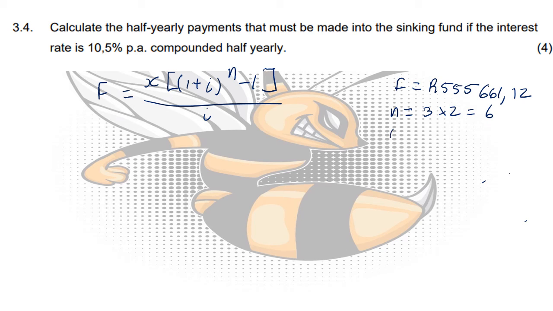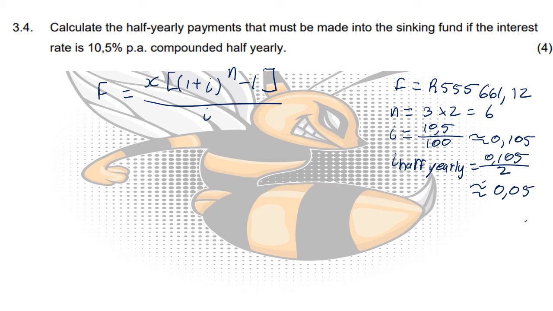Then my i value for yearly would be 10.5 divided by 100, which would give me 0.105. And then for a half yearly interest rate, I would just need to take this and divide it by 2, which would give me a nice decimal of 0.0525 to work with.